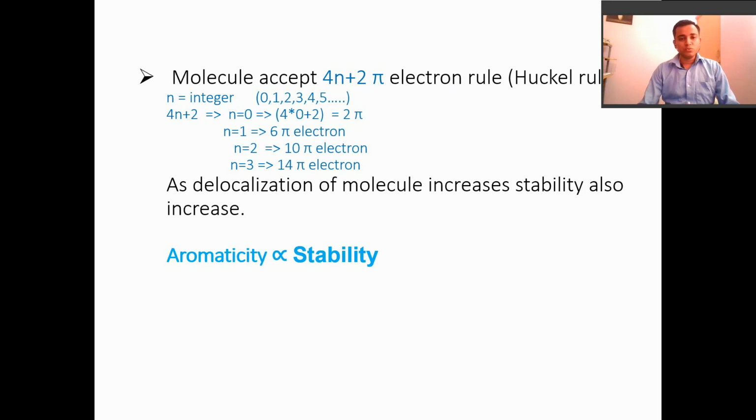When we take n equal to 0, in the formula 4n plus 2, 4 into 0 plus 2 gives 2 pi electrons. When n is equal to 1, it gives 6 pi electrons. When n is equal to 2 and 3, it gives 10 pi and 14 pi electrons. So a molecule that has 2, 6, 10, 14 pi electrons, etc. is aromatic. As delocalization increases, stability also increases. That means more delocalization, more stability. So aromaticity is directly proportional to the stability of compounds.